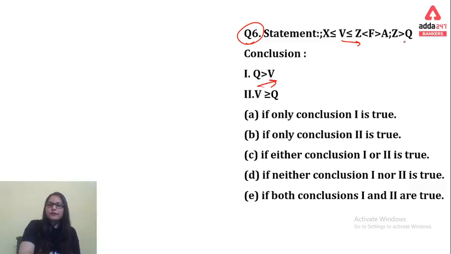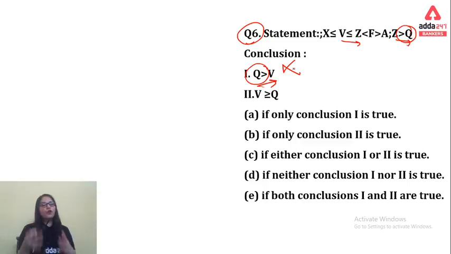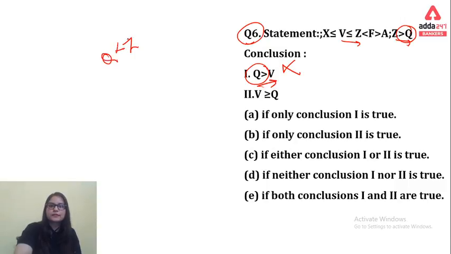So when we go from Z to Q, yes, of course we receive that, and after Z to Q, we require the gate open in front of Q, but in the statement we have a closed gate in front of Q. That means the first conclusion is false. Coming to the next one, we are not confirmed about the relationship between Z and Q. We can say that we have such a relationship, Z to V.